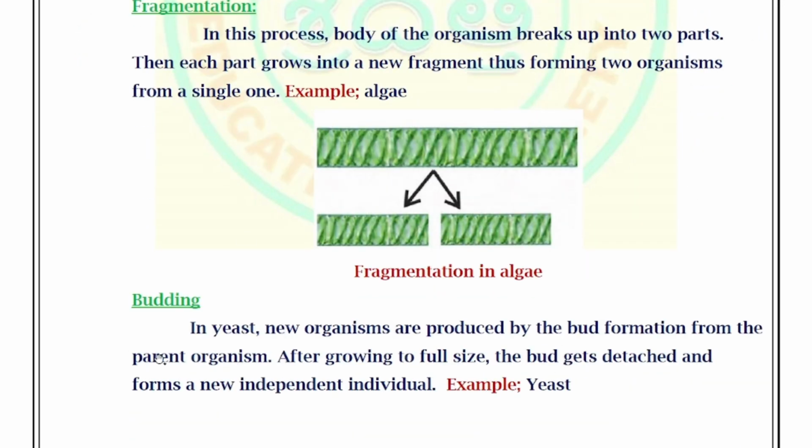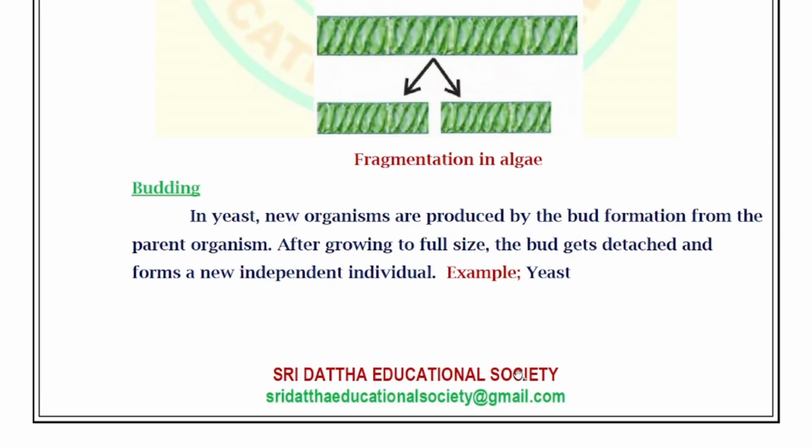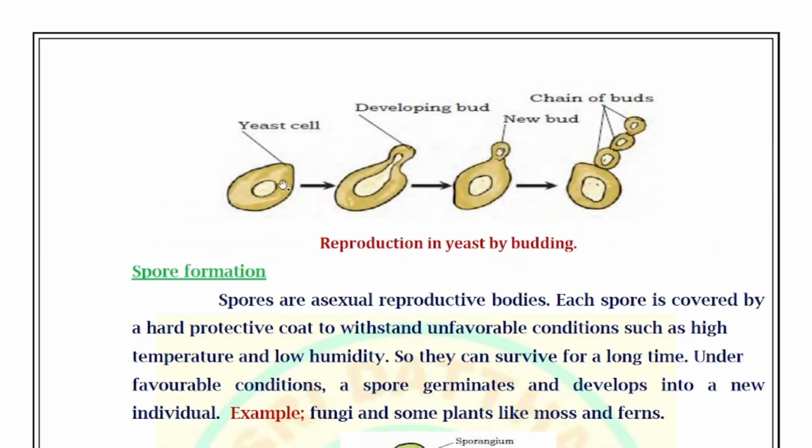Next, budding. In yeast, new organisms are produced by bud formation from the parent organism. After growing to full size, the bud gets detached and forms a new independent individual. Example, yeast. Now look at this picture. This is a yeast cell. The buds are developed on the body of the parent. So new buds are formed here, and after maturing, they are detached from the parent.